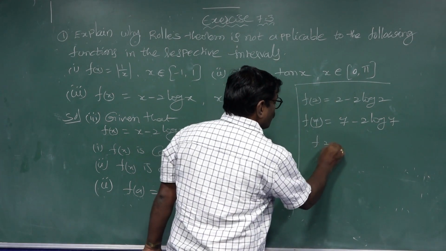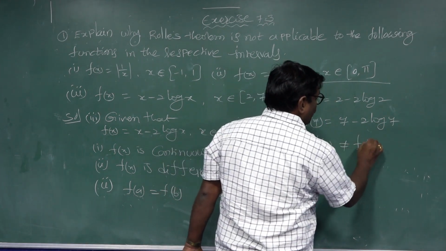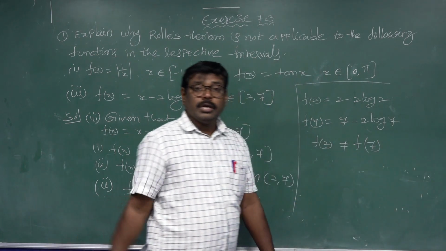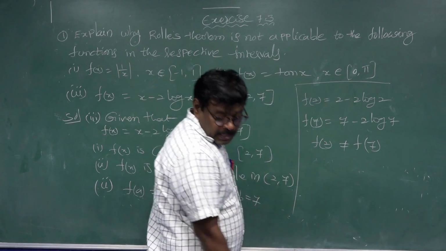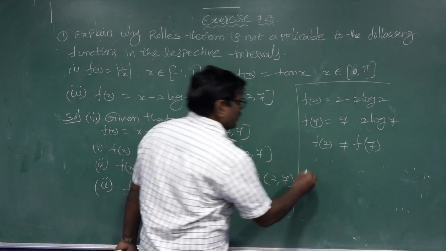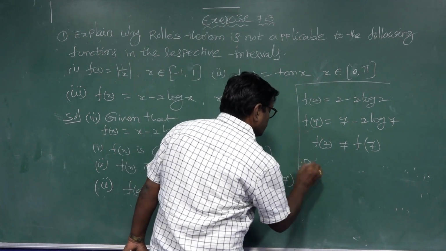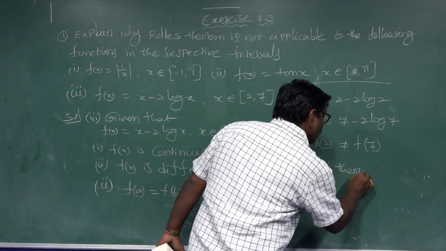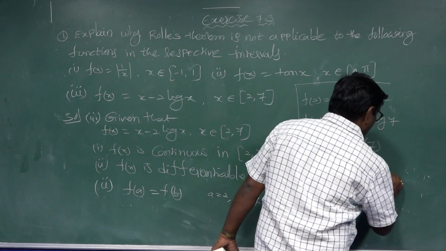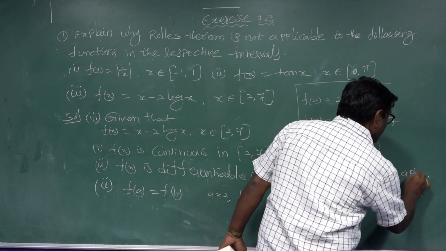So f of 2 is not equal to f of 7. Therefore Rolle's theorem is not applicable.